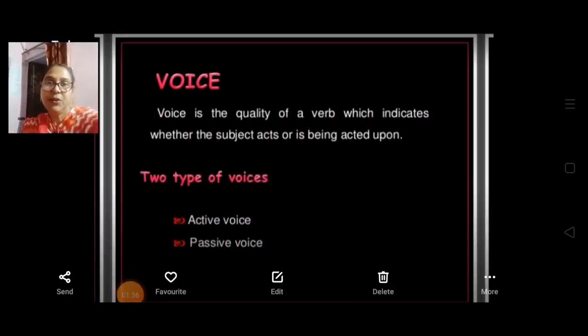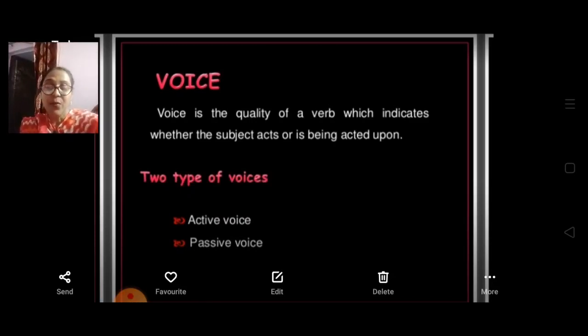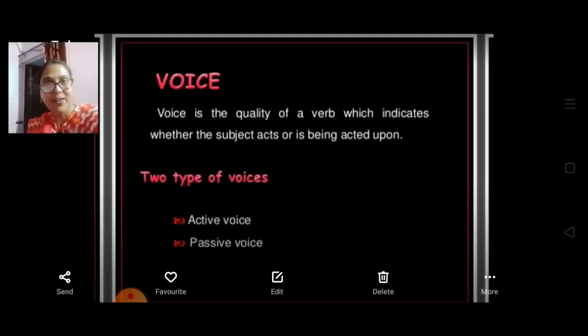First of all, we should know what is voice. Voice is the quality of verb which indicates whether the subject acts or is being acted upon. So voice is that form of the verb which indicates whether the subject is the doer of the action or something is being done to it. So that is called voice.